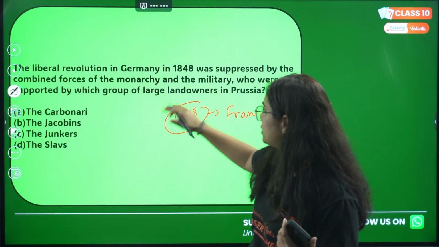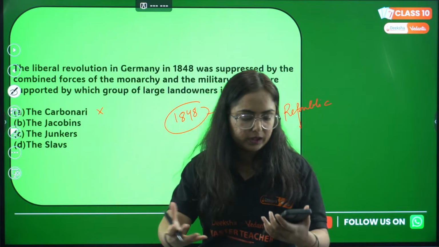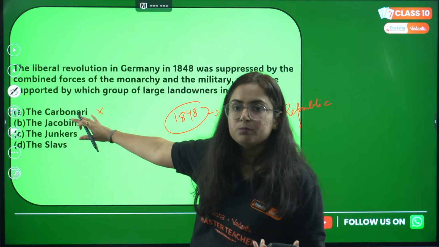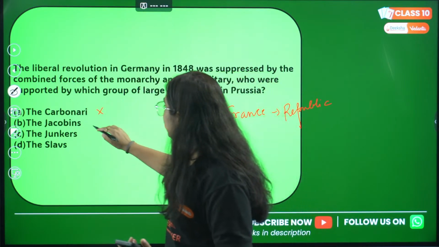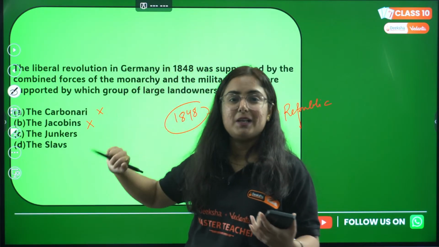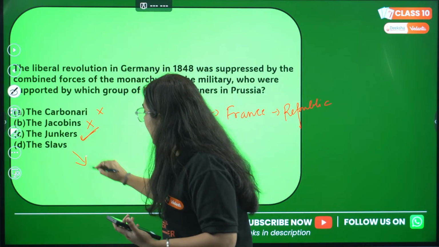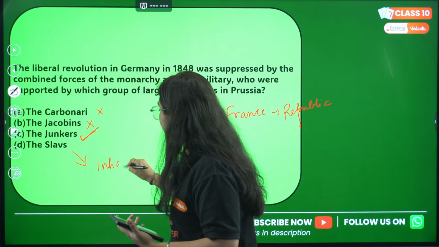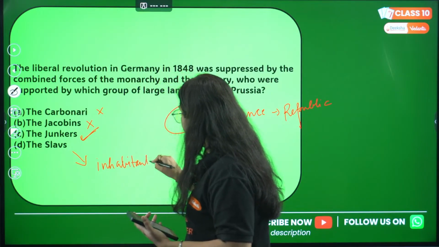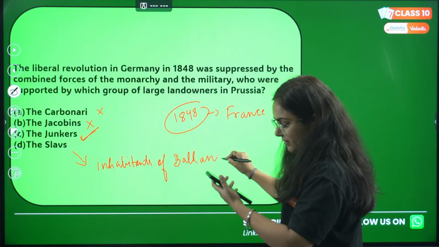And it's not Carbonari, this is a secret society related to Italy. Jacobins, no. Who were Jacobins? Robespierre in the 9th class. Junkers, it is Junkers, and the inhabitants of the Balkan region are referred to as Slavs.